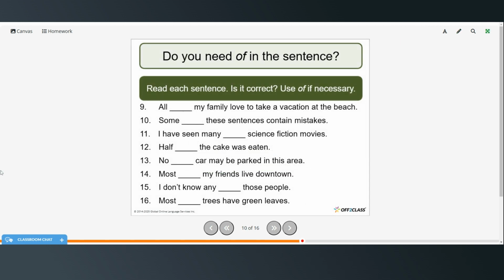All right, so now decide whether you need of in these sentences. So you can pause the video, try these on your own. If the sentence is correct, you can just leave it blank. If it needs of, then please add it.